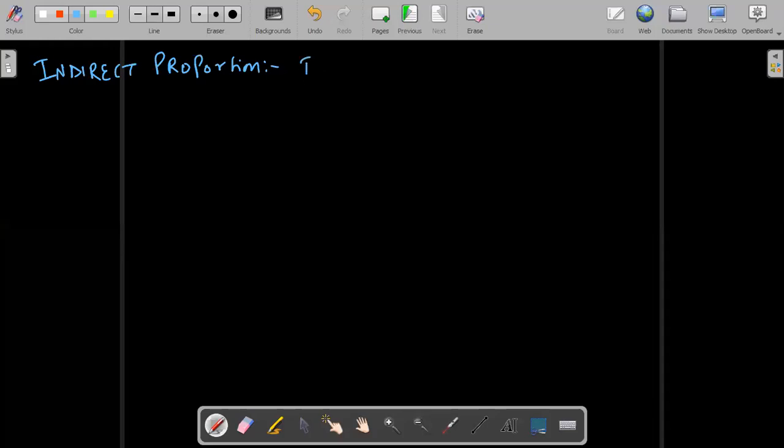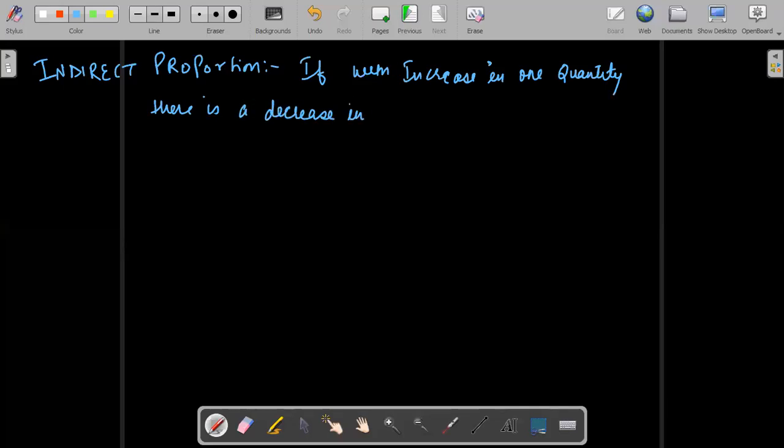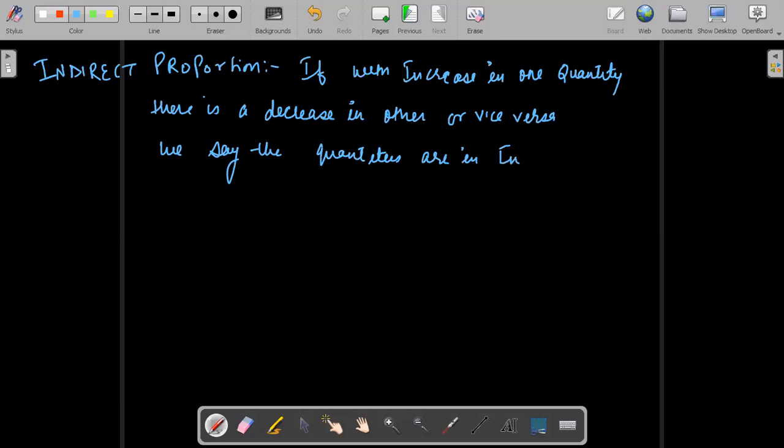The definition is very simple. If with increase in one quantity, there is a decrease in other quantity, or vice versa, we say the quantities are in indirect or inverse proportion.